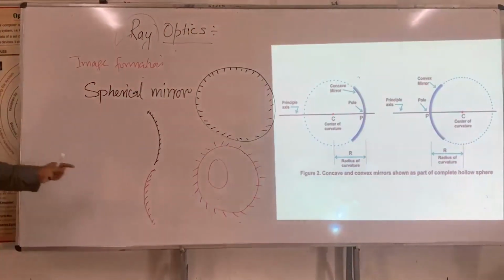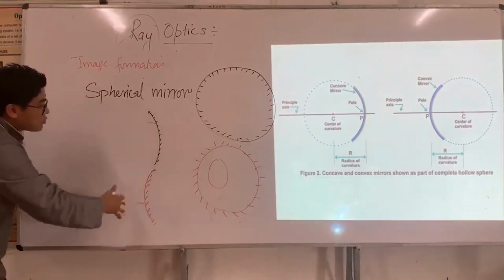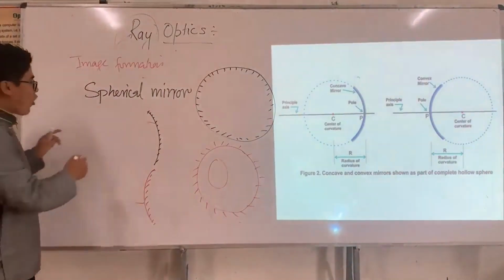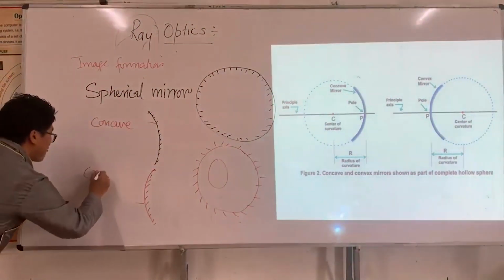So look here. This is the reflecting surface. So these two are opposite. And this is what we call concave, and this is what we call convex.